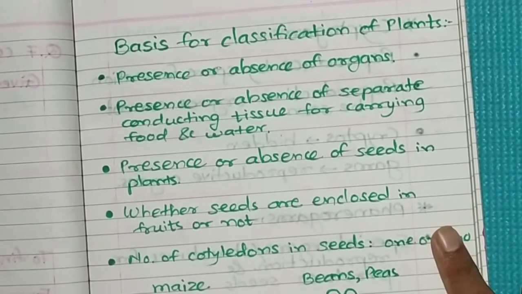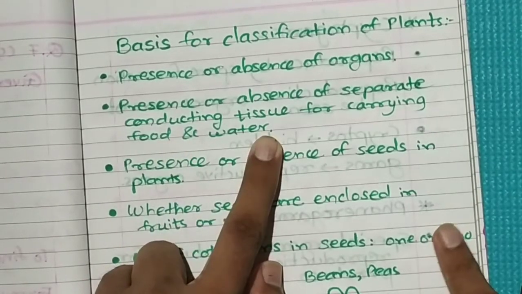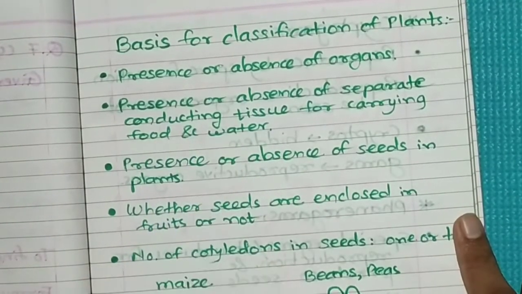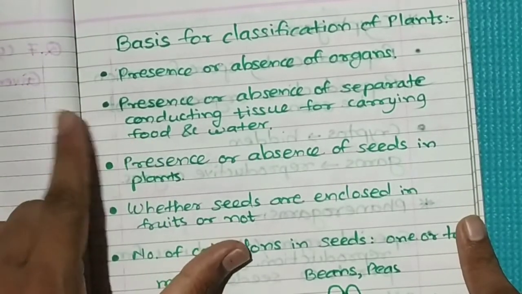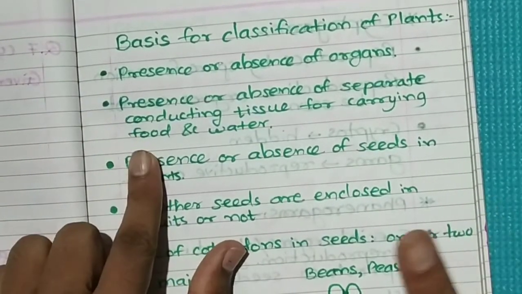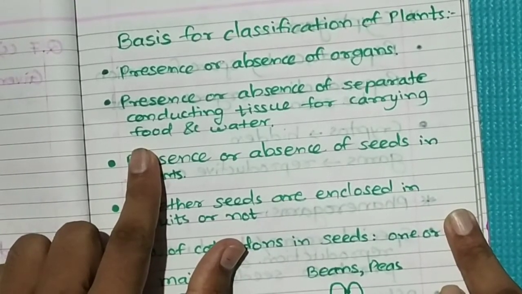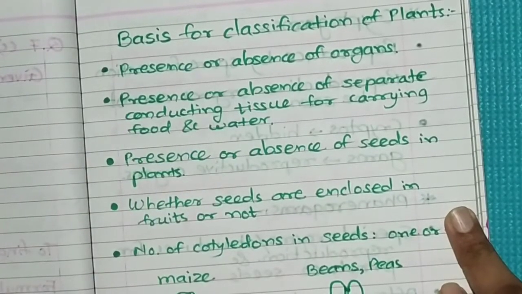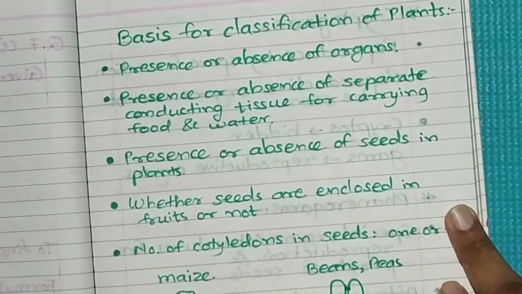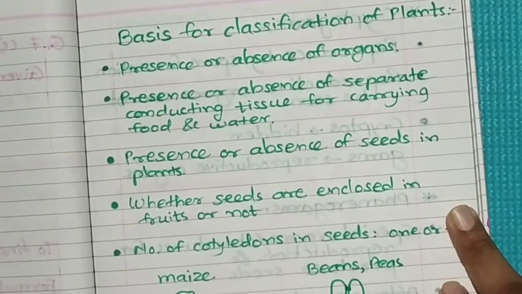Second point, presence or absence of separate conducting tissues for carrying food and water. In previous standards we have studied that there are two different types of tissues present in the plant for carrying food and water: xylem, which carries water, and phloem, which carries food.